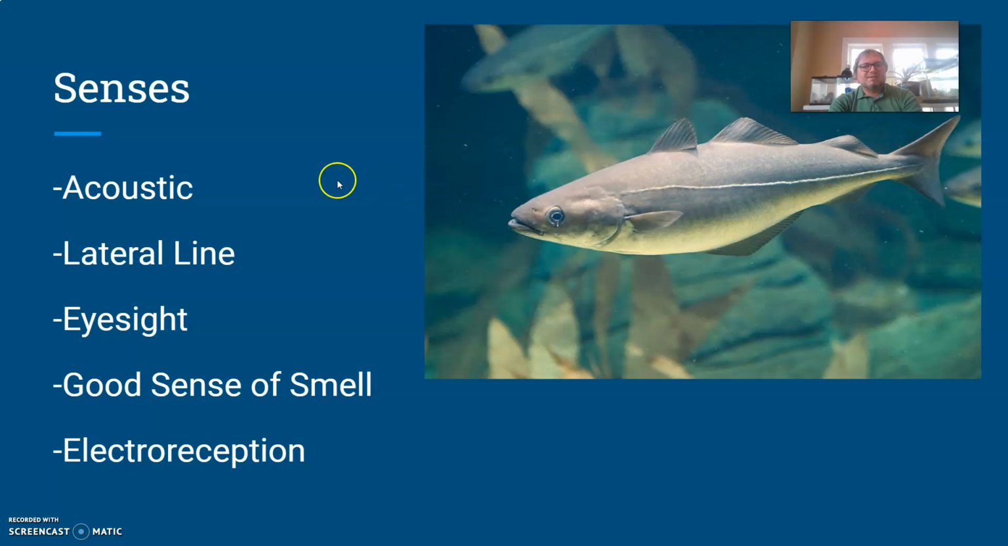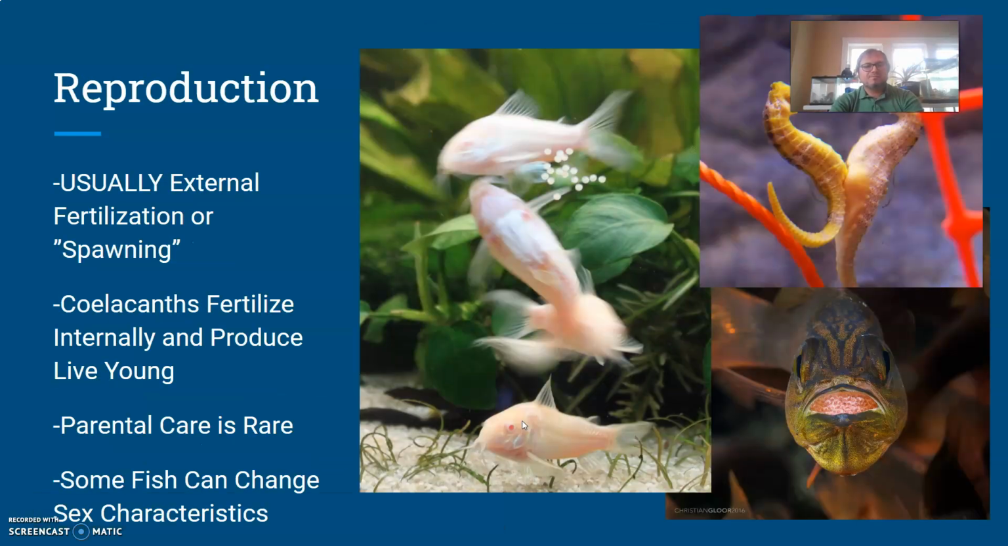So as far as senses tied into that, they can sense acoustically. Again, as sound travels through water, they're able to pick that up. The lateral line, again, kind of obvious here. That line that runs lateral to the body lets them pick up changes in water pressure or changes in the water around them. Again, good eyesight, good sense of smell, and that electroreception for picking up electrical signals.